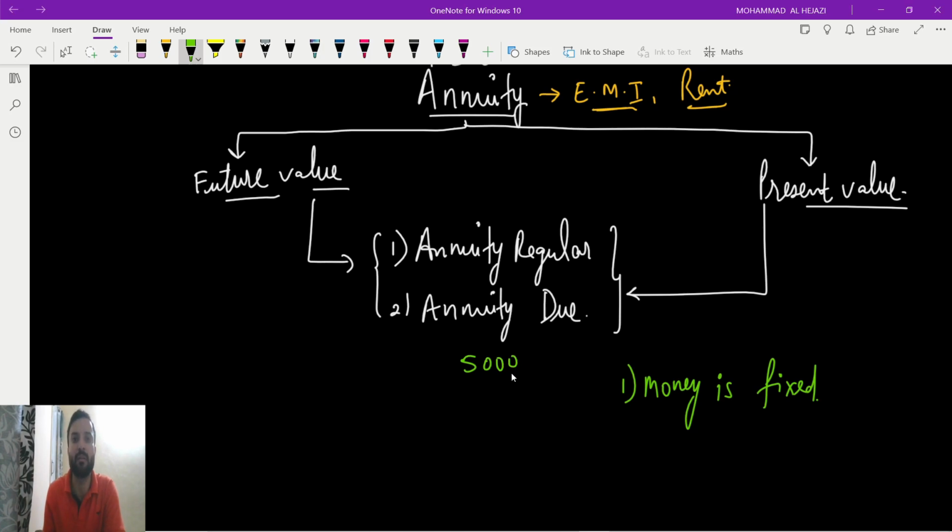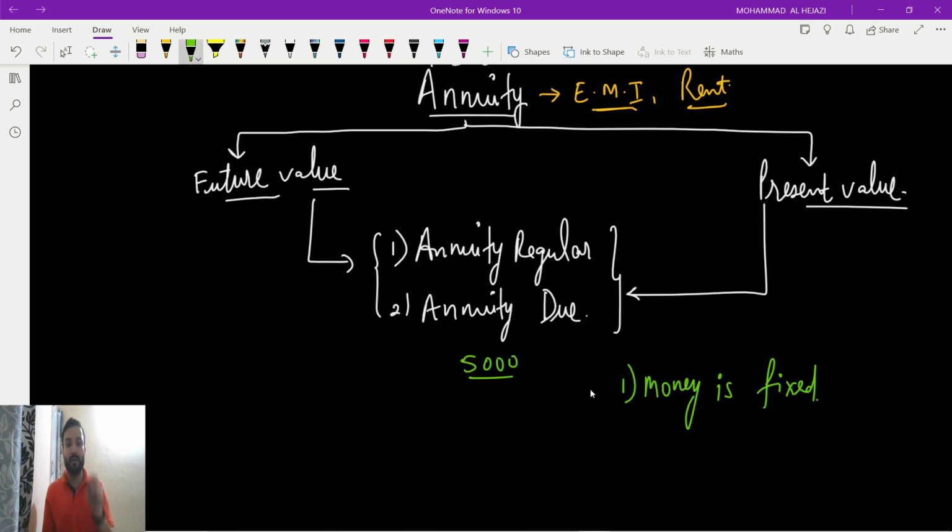What does this mean? This 5,000 is fixed. We cannot increase it, or decrease it. No one can increase or decrease it.